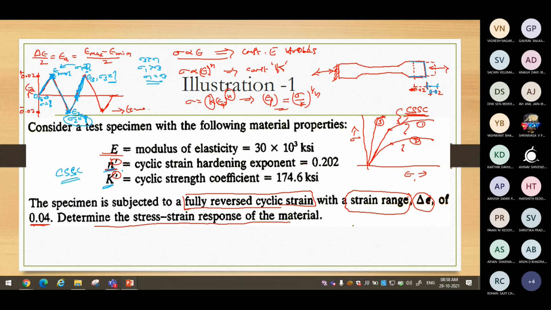Okay, so this is what the numerical is about. Now we will look into the solution. Solving is not an issue. How you interpret it is very important in fatigue. It is not like an MD1 question is given, use a procedure, solve and get the answer. You will get the answer; that is a basic requirement to solve a problem. But more than that, I want to see how you are going to interpret it.